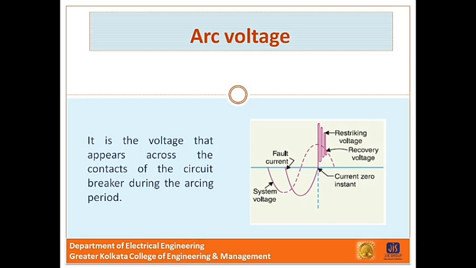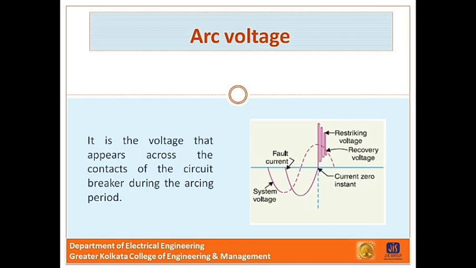Its value is low except for the period the fault current is at or near zero current point. At current zero, the arc voltage rises rapidly to peak value, and this peak voltage tends to maintain the arc flow in the form of arc.